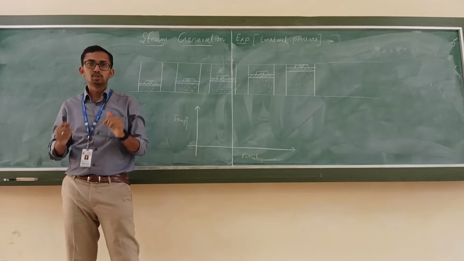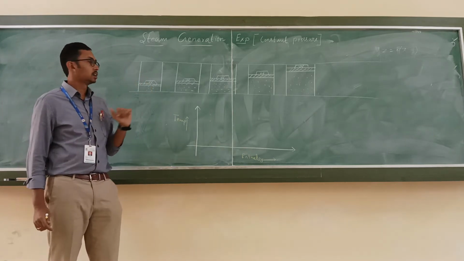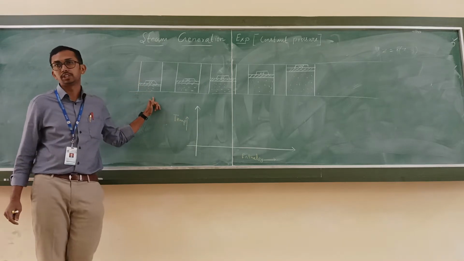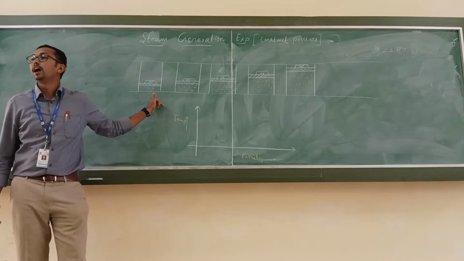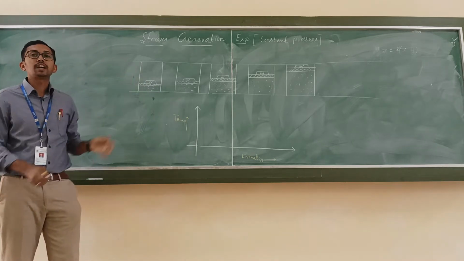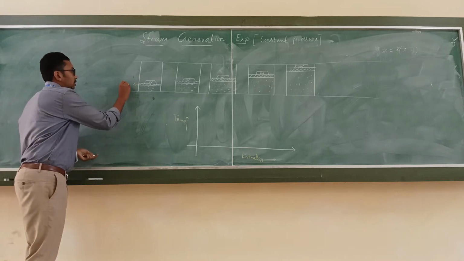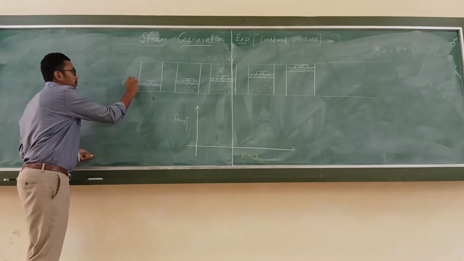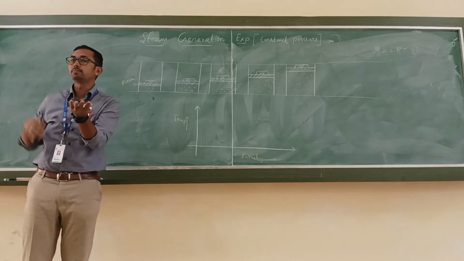Is it clear? Now let us consider 1 kg of water at 0 degrees Celsius in a cylinder which has a frictionless piston, and a constant weight is applied on the piston.